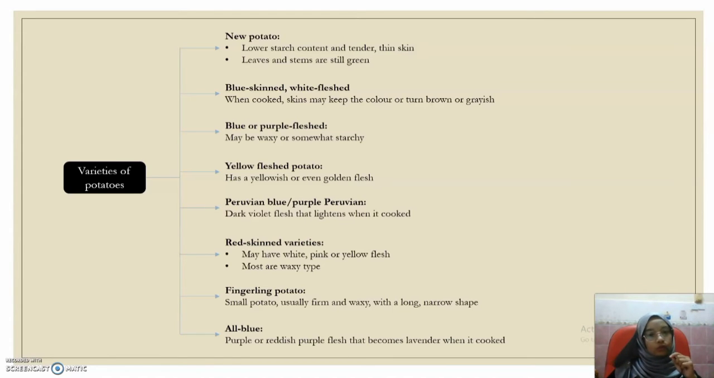Next, Peruvian blue or purple Peruvian, which has dark violet flesh that lightens when it's cooked. And then red skin varieties may have a white, pink, or yellow flesh, and most of them are waxy types. Second last, fingerling potato. Small potato, usually firm and waxy, with a long and narrow shape. And the last one, all blue, which has purple or reddish purple flesh that becomes lavender when it's cooked.